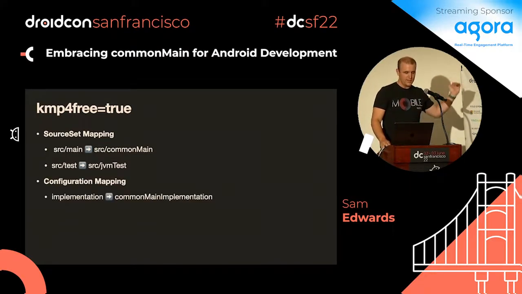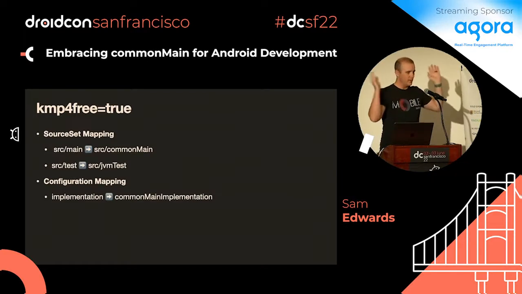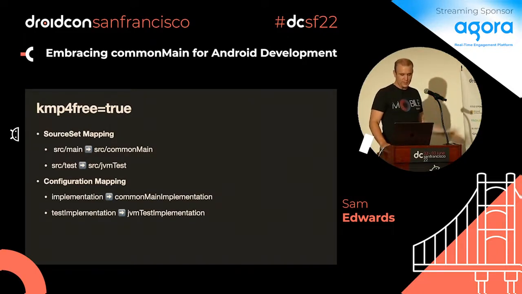Configurations, if you had something as implementation, it maps it over to commonMain implementation. Because if you just switched out JVM to multi-platform, it'll error out and say, I don't know what implementation is, because that doesn't exist in that world. But anyway, this mapping magically makes it work, right? And same with test implementation.